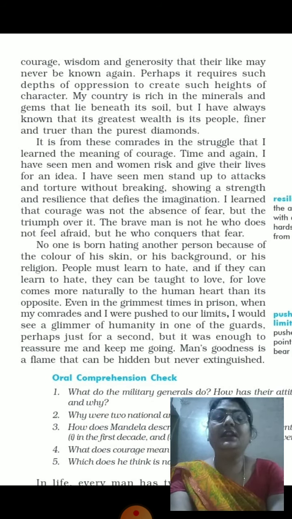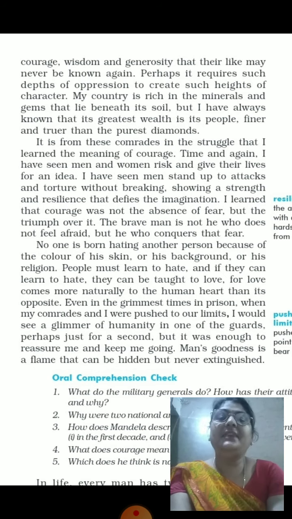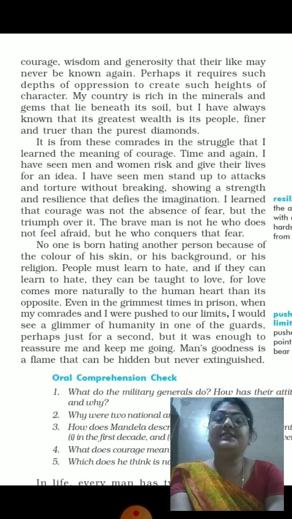No one is born hating another person because of the color of his skin or his background or his religion. Now he is saying that when a child is born, he doesn't know anything about hate, about skin color, about discrimination or background or religion. So he's saying that no one is born with these things. People must learn to hate. It means these are the situations that make people learn all these kinds of things. And if they can learn to hate, they can be taught to love.